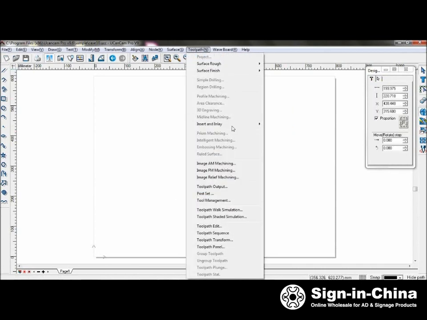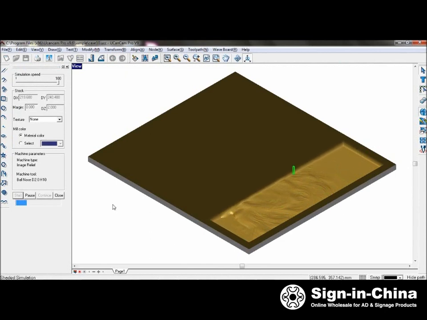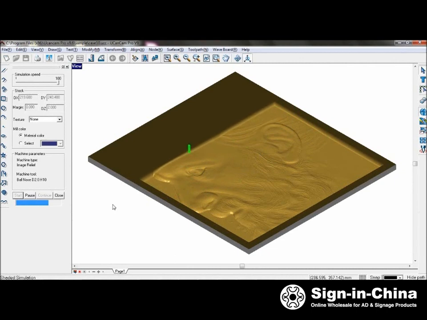Now go to Toolpath, Toolpath Shaded Simulation, and you can simulate it and see that the tool cuts only horizontally. UCAM will automatically calibrate and adjust the depth of the tool according to the brightness of the grayscale picture.